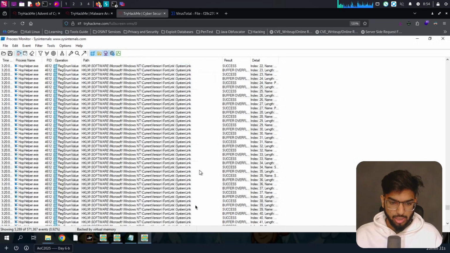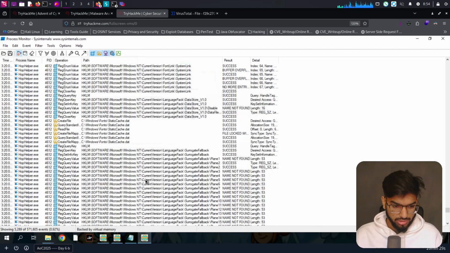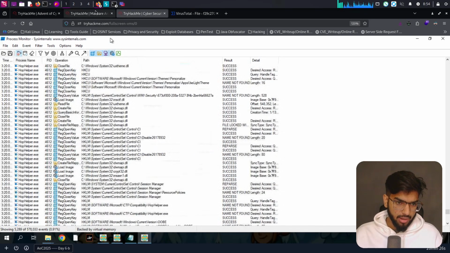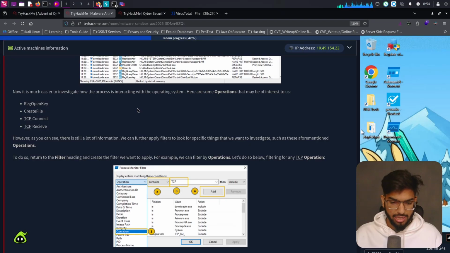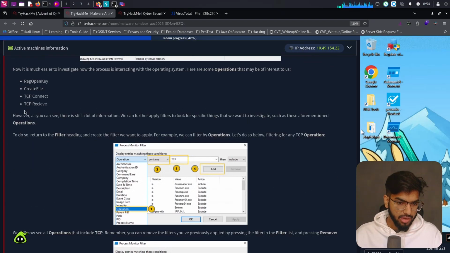TCP connect is basically to connect to an external source, and TCP receive is nothing but taking in information from that file or that server. However, as you can see, there is still a lot of information. We can further apply filters to look for specific things that we want to investigate, such as the aforementioned operations. To do so, return to the filter heading and create a filter we want to apply.